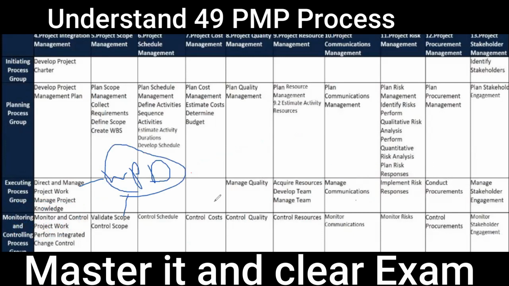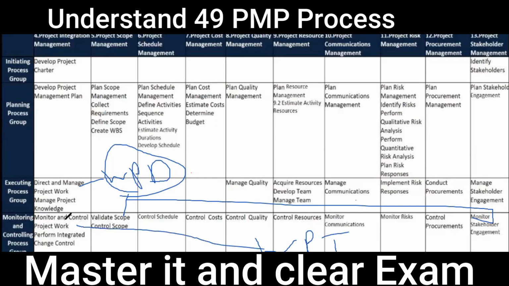It goes to all monitoring and control processes. Every monitoring and control process contextualizes it according to its own plan, its own department.